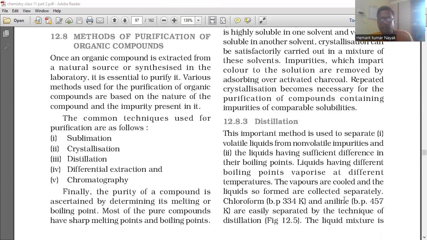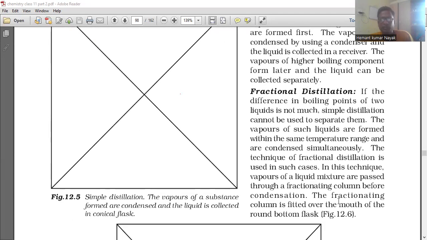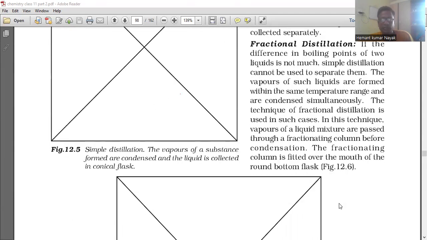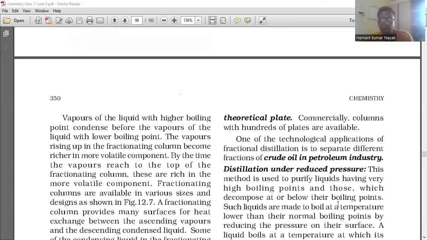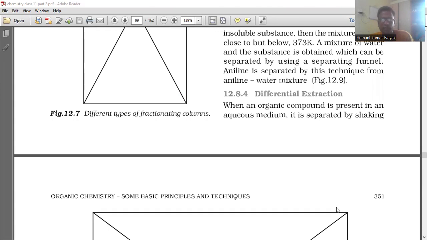The next technique is distillation. This important method is used to separate volatile liquids from non-volatile impurities, and liquids having sufficient difference in their boiling points. Liquids having different boiling points vaporize at different temperatures. The vapors are cooled and the liquids so formed are collected separately. There are different types of distillation, like fractional distillation, steam distillation.